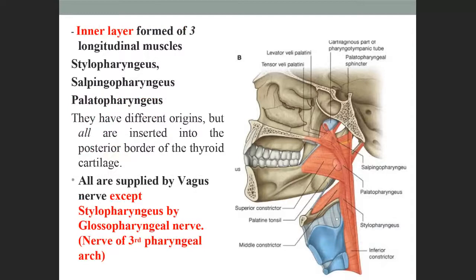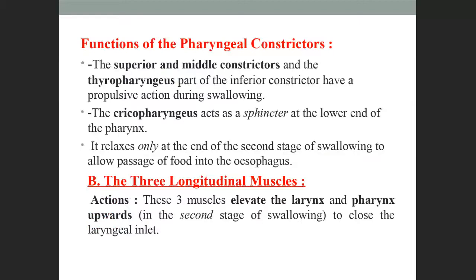Same as the longitudinal muscles: stylopharyngeus, salpingopharyngeus, and palatopharyngeus. All the muscles, except stylopharyngeus, are supplied by the glossopharyngeal nerve. Okay, leave the functions.